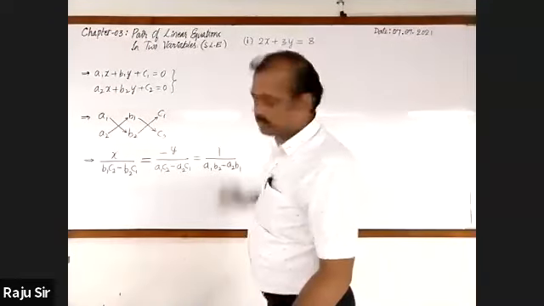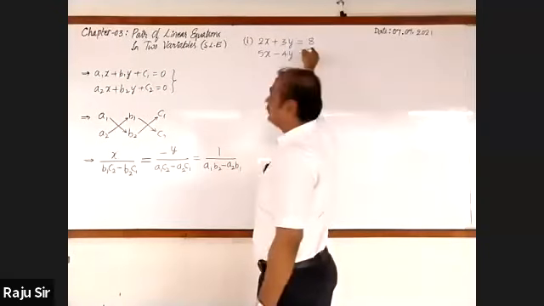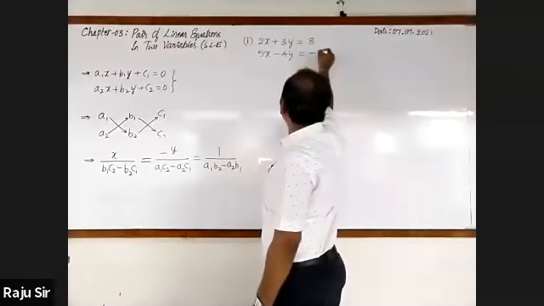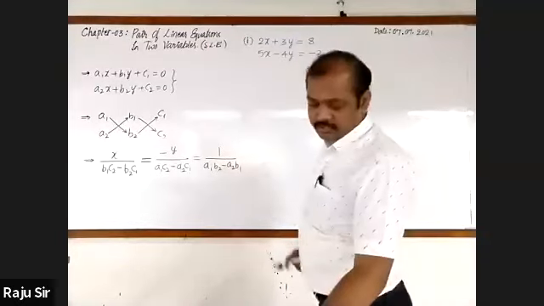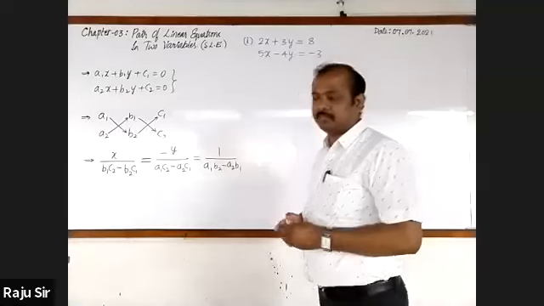The second equation is 5x minus 4y, which is equal to minus 3. Once more, 2x plus 3y equal to 8, and the second equation, 5x minus 4y is equal to minus 3.